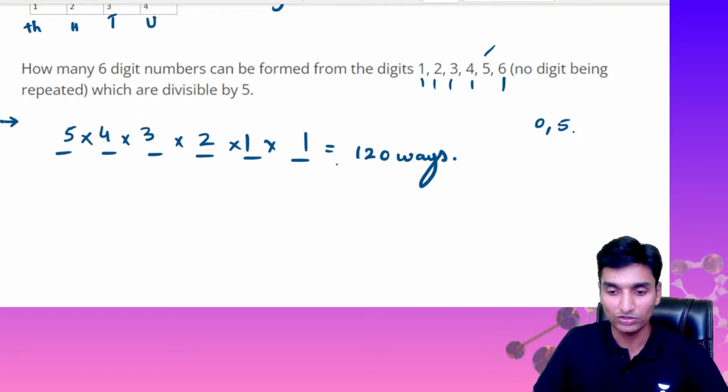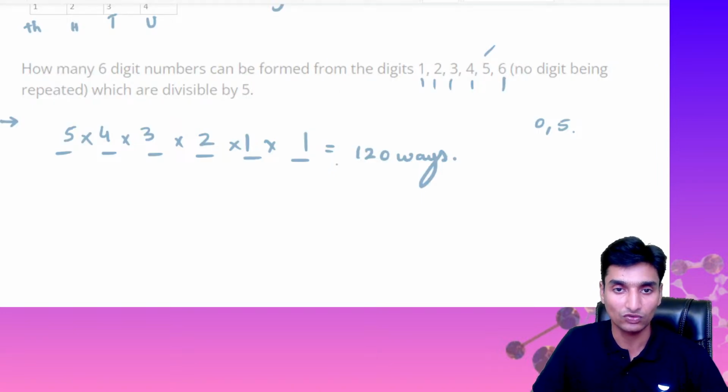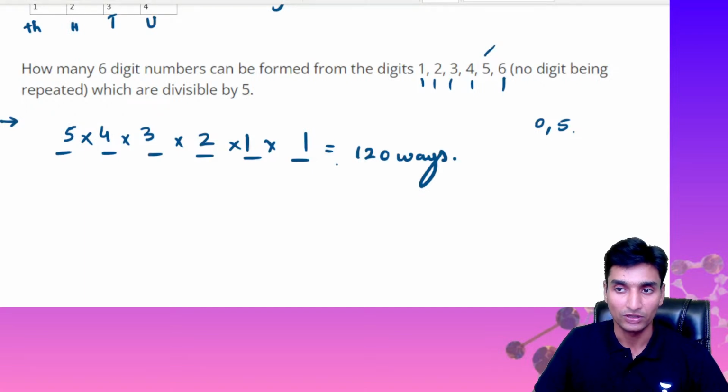Now we are going to consider 3 marks questions. Okay, 3 mark question we are going to solve now, because in your examination you will get 1 question guys on a 3 mark basis.